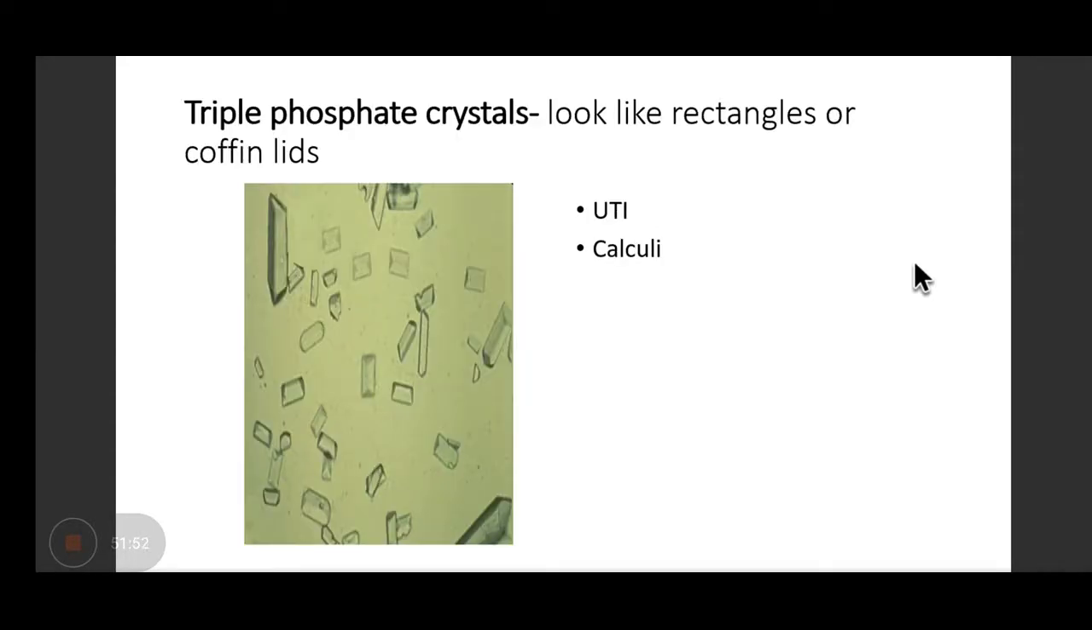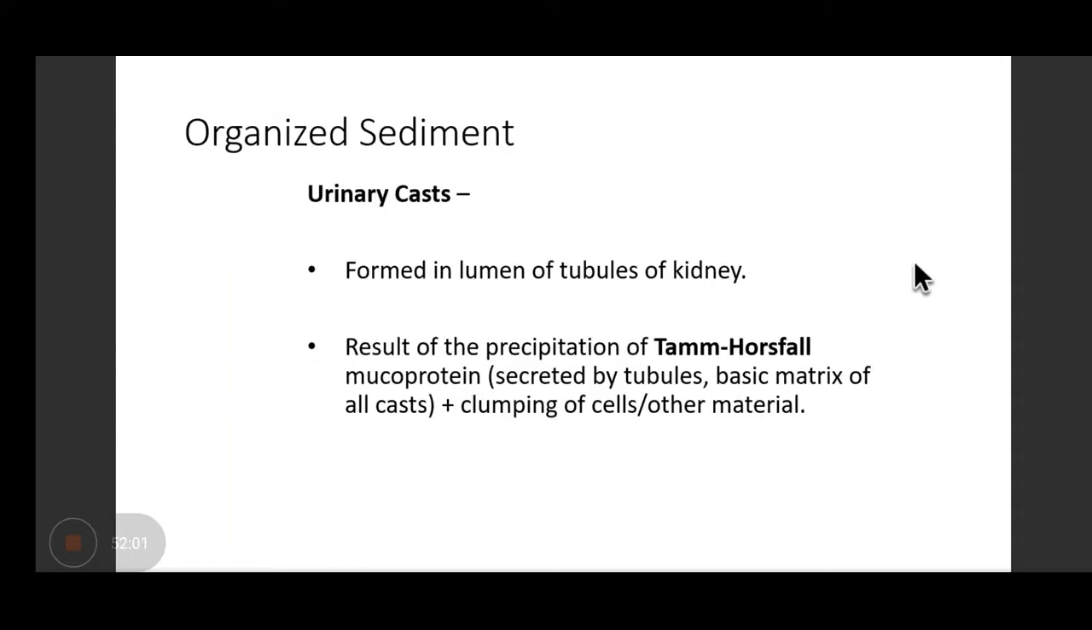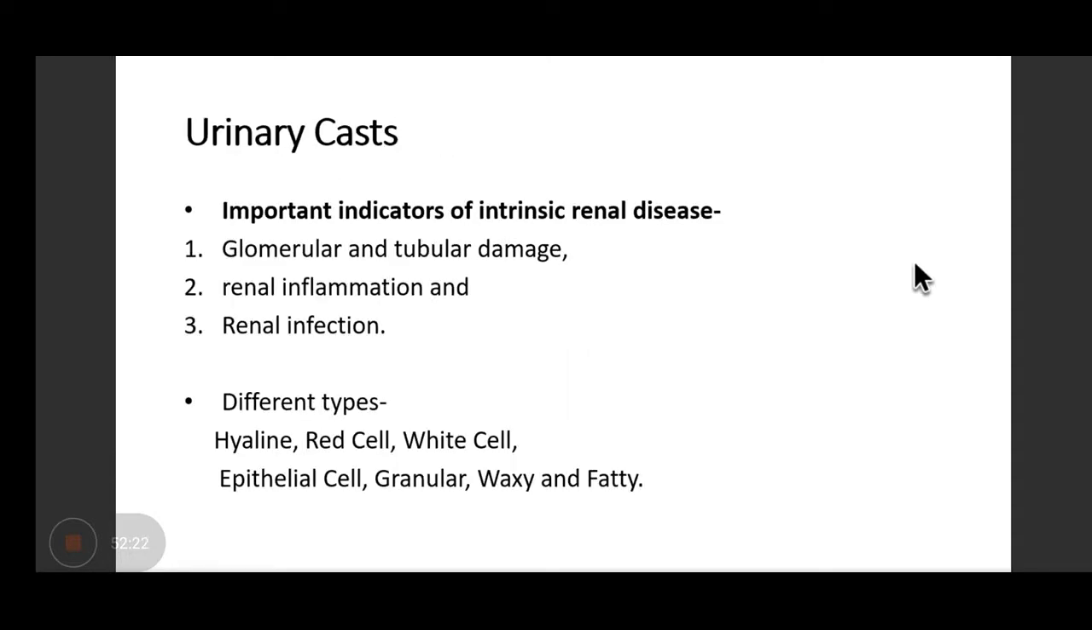Triple phosphate crystals, they look like rectangles or coffin lids, seen in UTI, or if the patient is having triple phosphate calculi. Then what are urinary casts? They are formed in the lumen of the tubules of the kidney, and they are the result of the precipitation of Tamm-Horsfall mucoprotein, which is secreted by tubules. Plus, it can have some clumping cells or other materials.